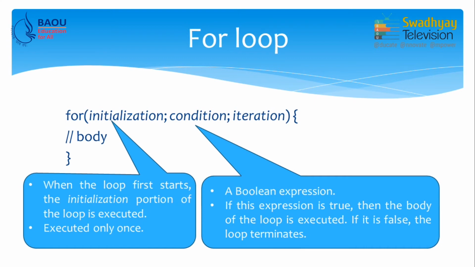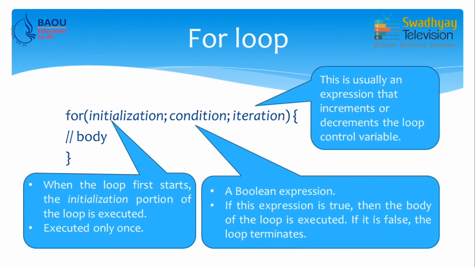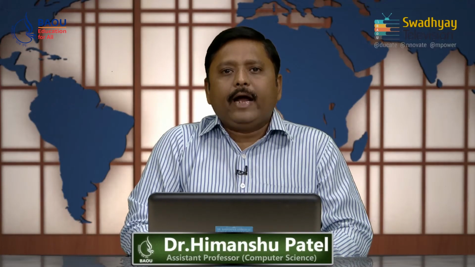Remember condition is evaluated every time loop repeats. So, this is repeated until this condition is false. The last part is called iteration, and this is usually an expression that increments or decrements the loop control variable. So, we can say for is the most powerful loop which includes all three parts at same place, that is initialization, condition and iteration. Again we take previous example so that you can better understand.